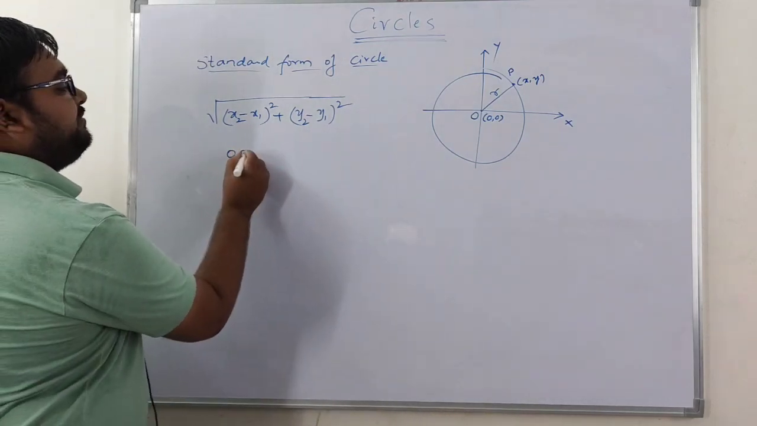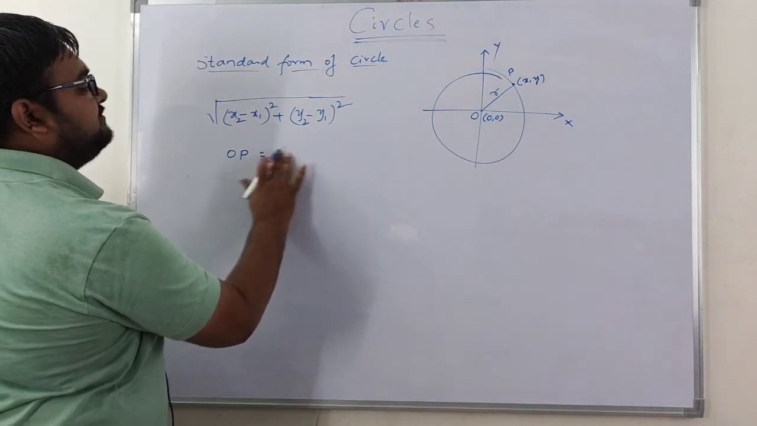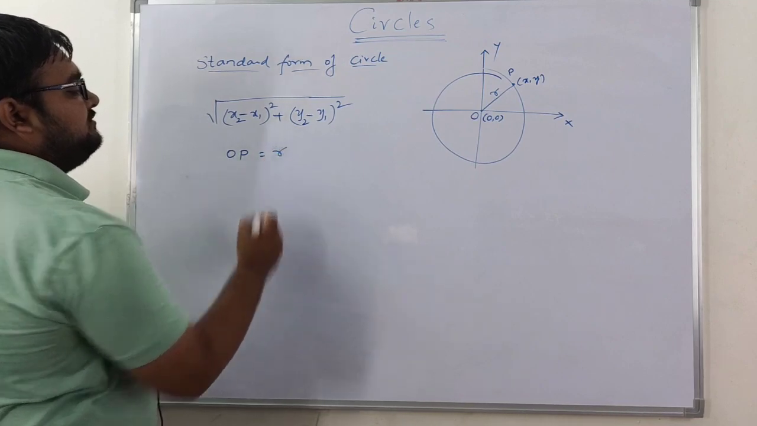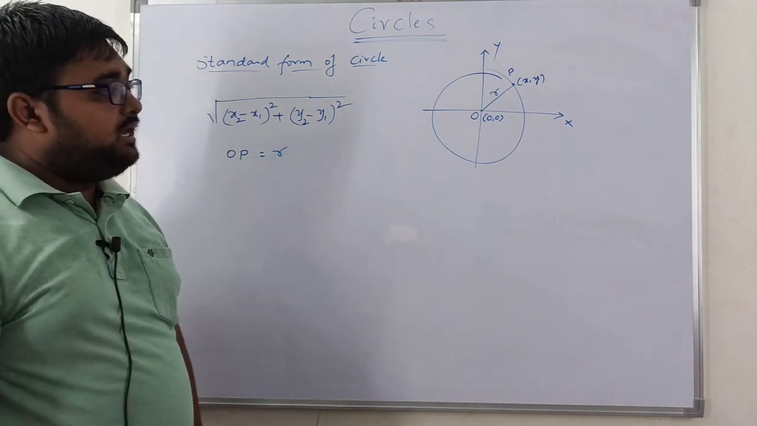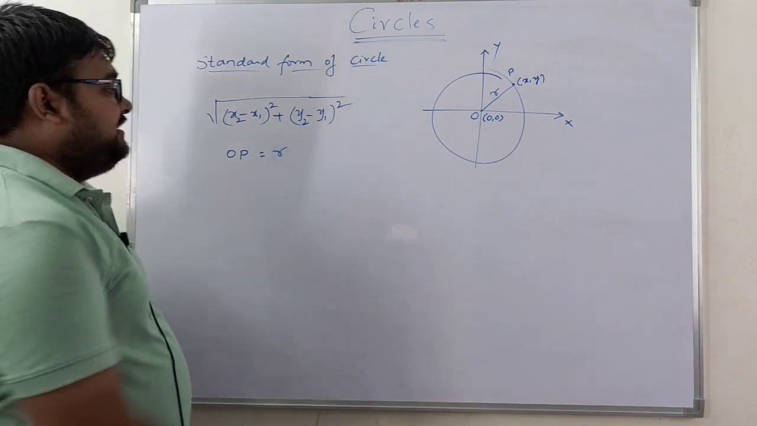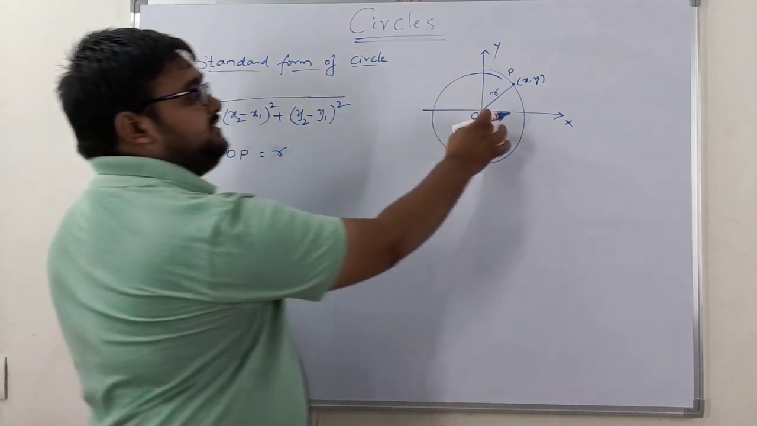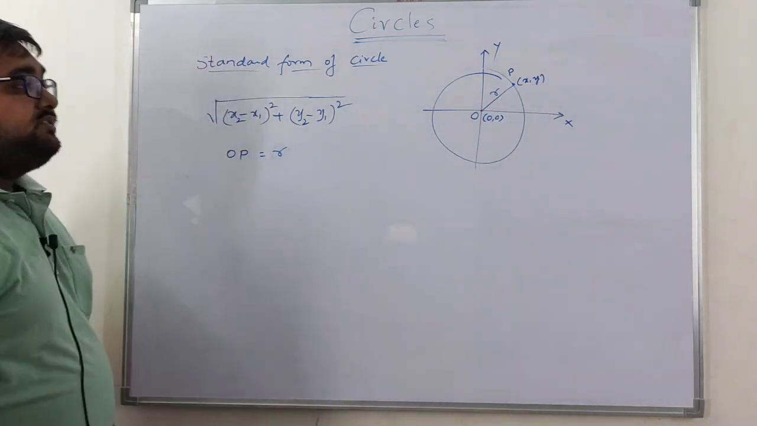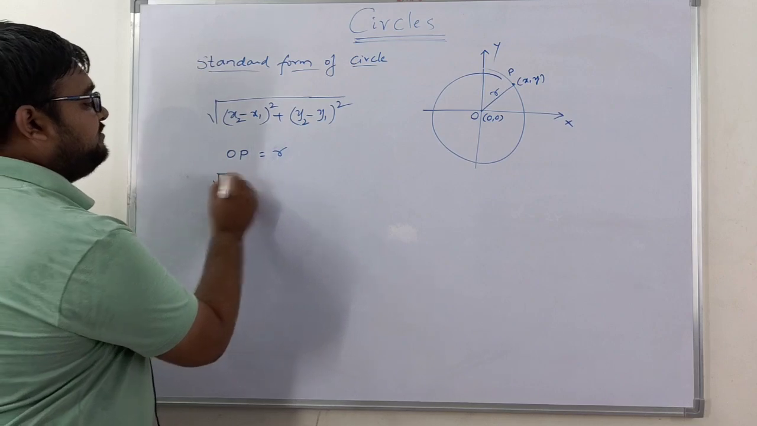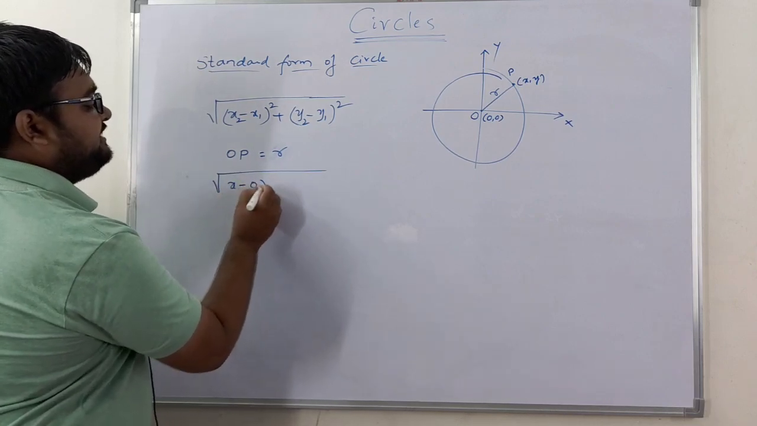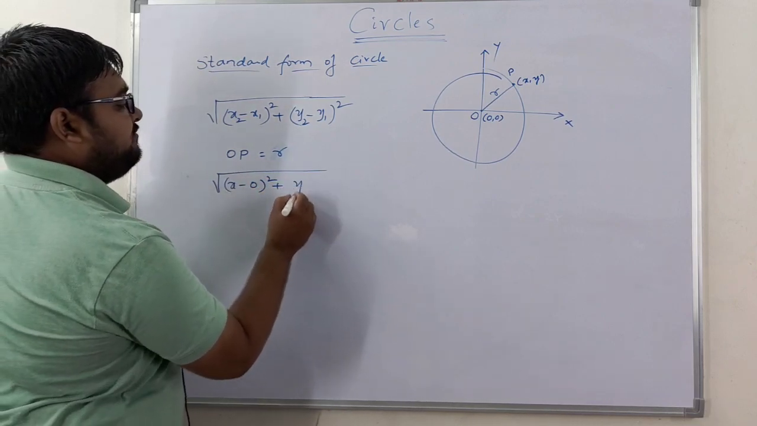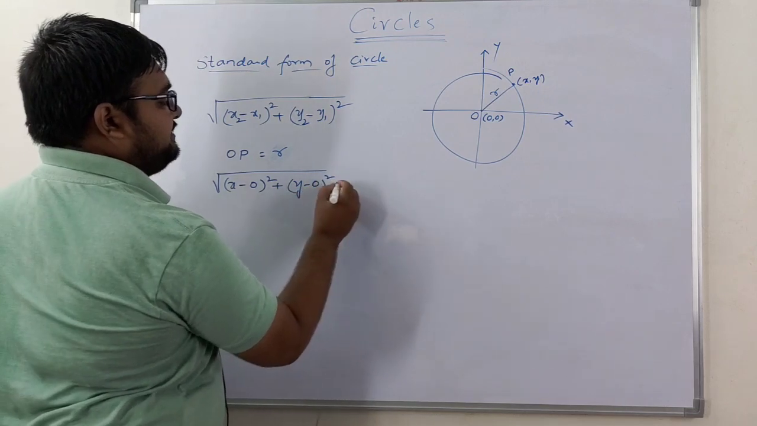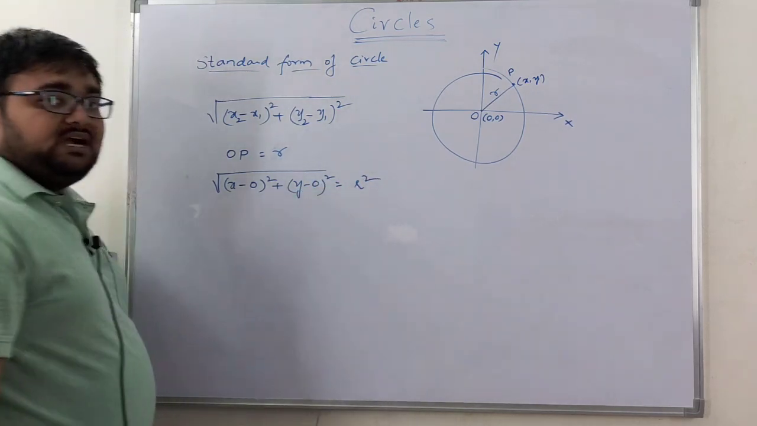So we can say that OP is equal to R. From this, what can I say? OP is nothing but the distance between these 2 points. So the square root of (x minus 0) whole square plus (y minus 0) whole square is equal to r.